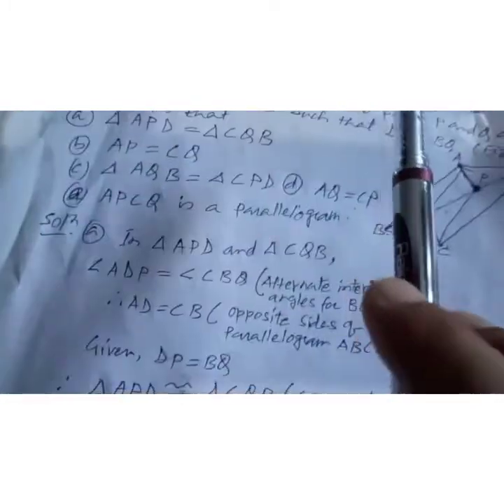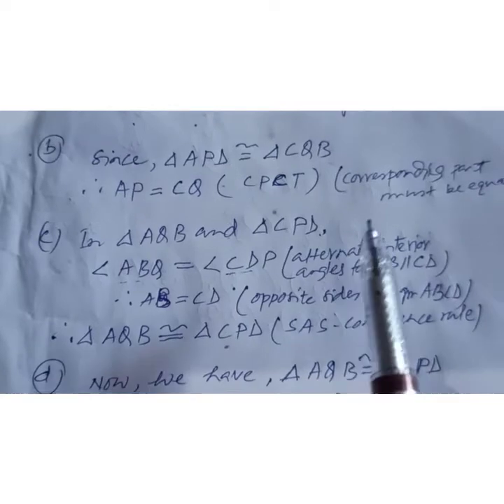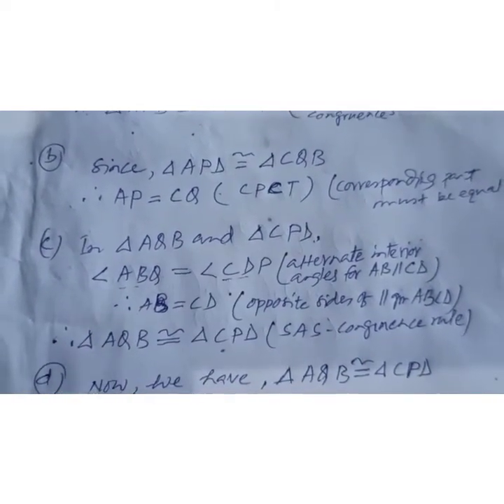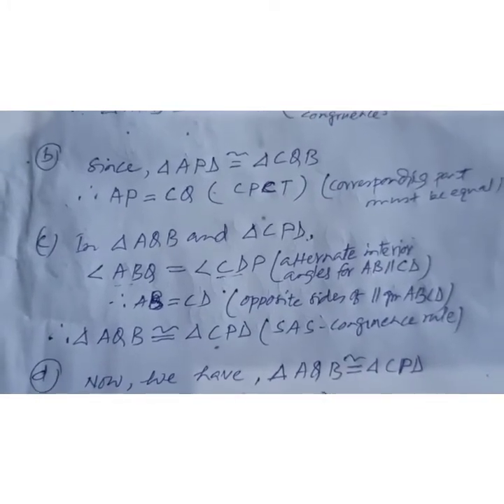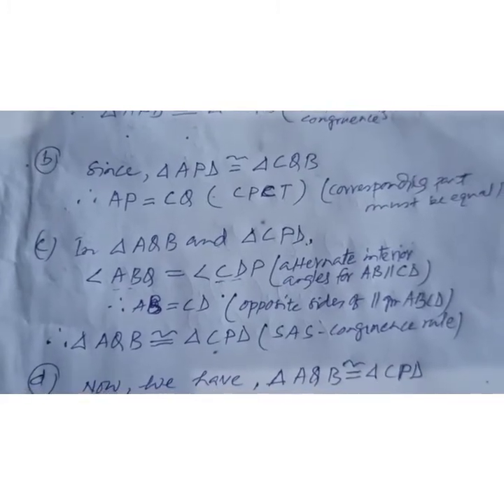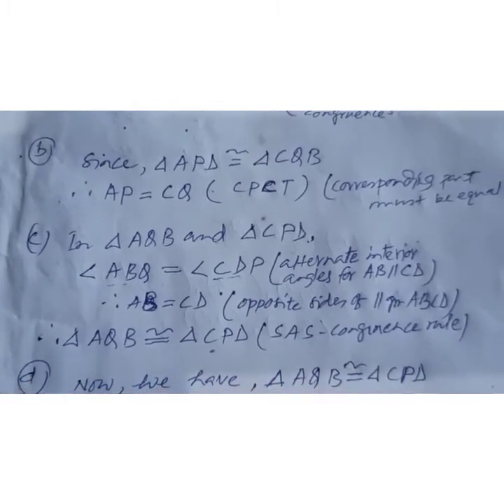And for the second one, since triangle ADP is congruent to triangle CQB, therefore AP is equal to CQ. That is CPCT, corresponding parts of congruent triangles are equal. So the second part is also finished.